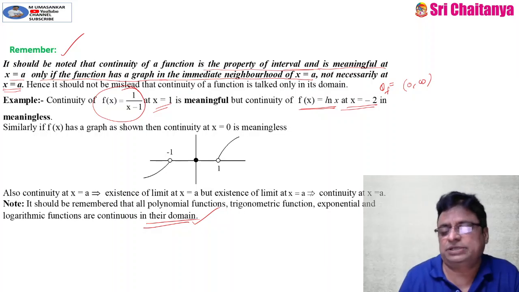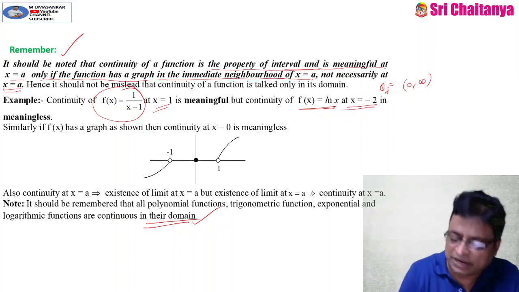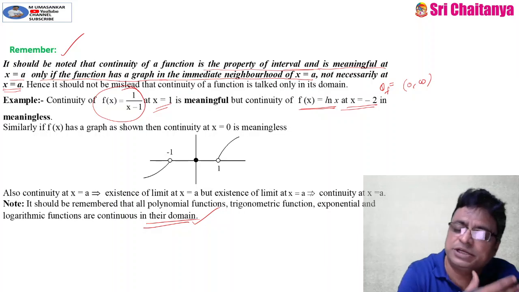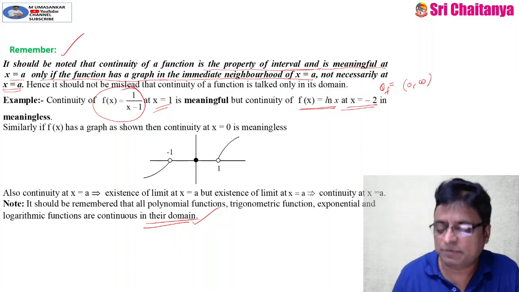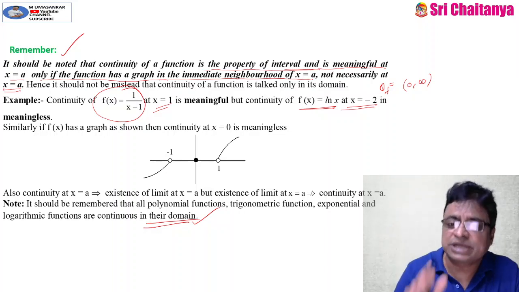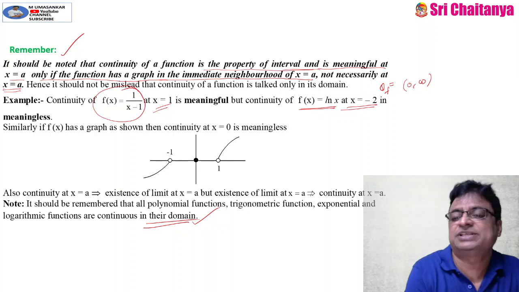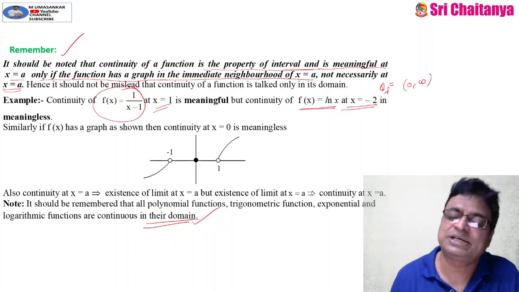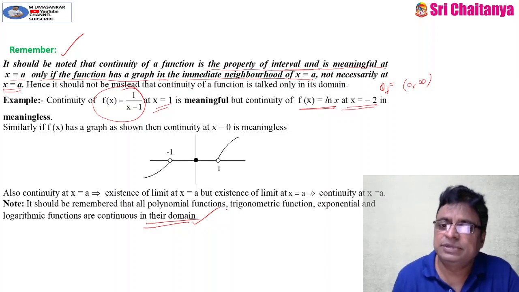What about a trigonometric function? The domain of sin x is R, cos x is R. So it is continuous everywhere. Whenever the domain is R, I can use the term continuous everywhere. Exponential function e power x: its domain is R, so it is continuous everywhere. Logarithmic function: the domain is the open interval 0 to infinity, the set of positive real numbers only. So it is continuous in its domain only. Don't check whether it is continuous at x is equal to minus 2 or minus 3, just as mentioned above. So such functions are always continuous in their domain.